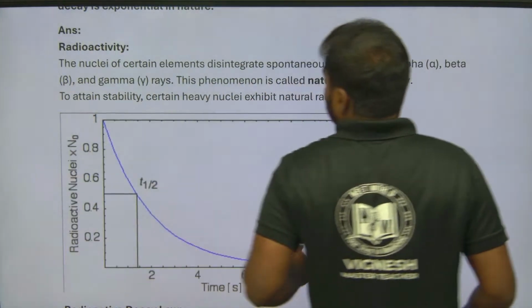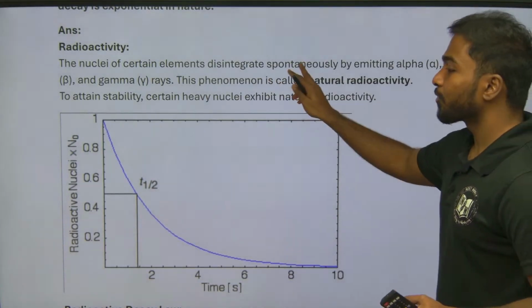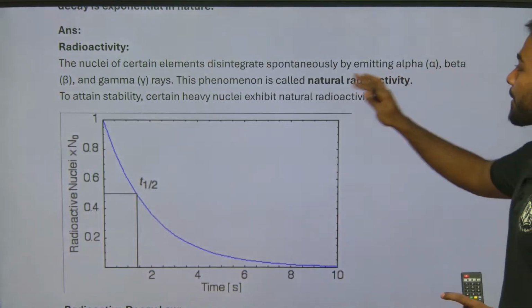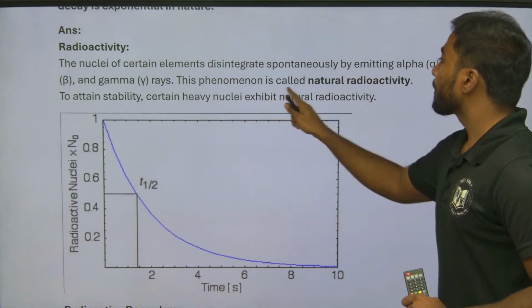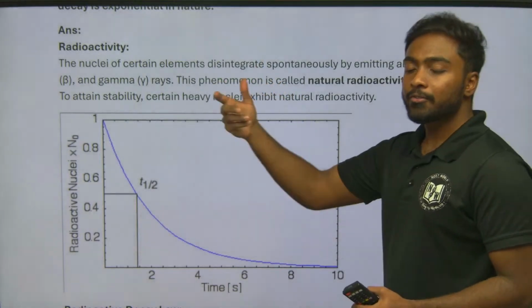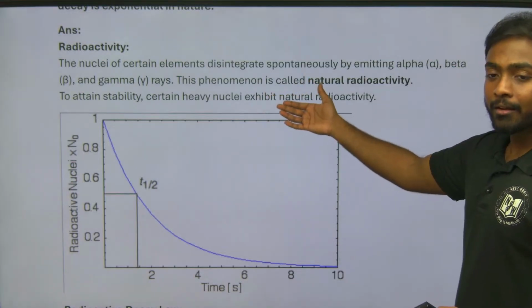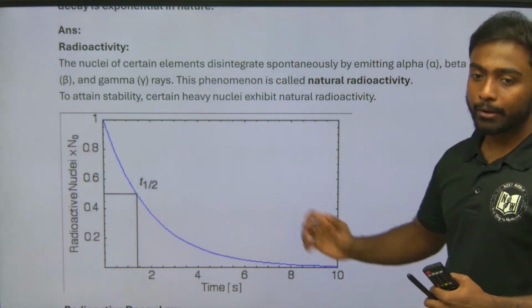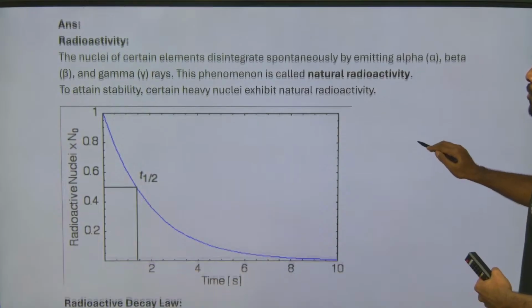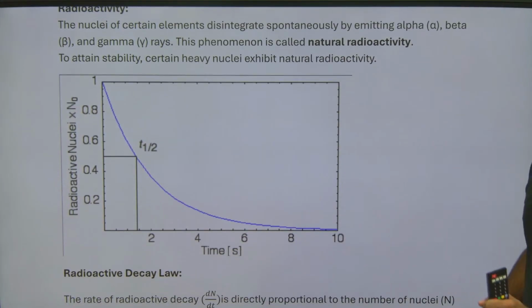The nuclei of a certain element disintegrate spontaneously by emitting alpha, beta, gamma rays. This phenomenon is called natural radioactivity, the emission of alpha, beta, gamma rays. To attain stability, certain heavy nuclei exhibit natural radioactivity.